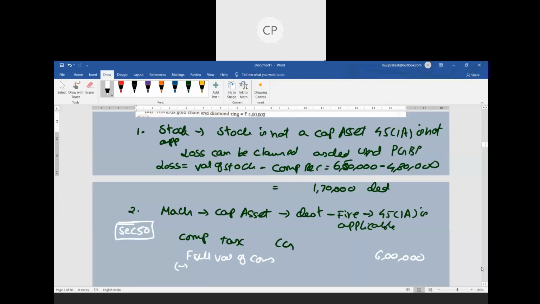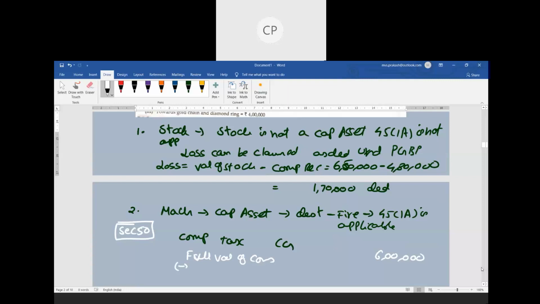Depreciable asset. If the capital asset is a depreciable asset, even though the period of holding is more than 24 or more than 36 months, that will always be called a short-term capital gain. Even if the asset is long-term, we call it short-term capital gain. So that is the reason for a depreciable asset you should not calculate the indexation.